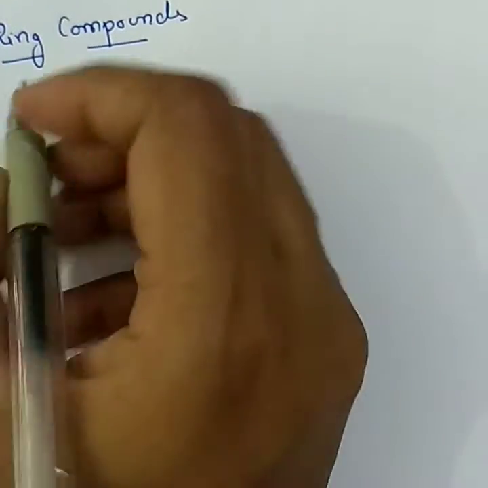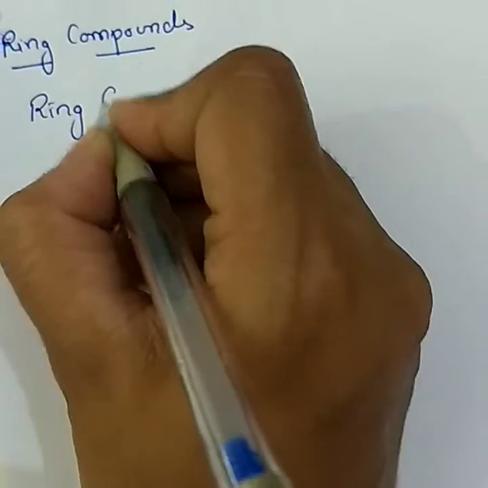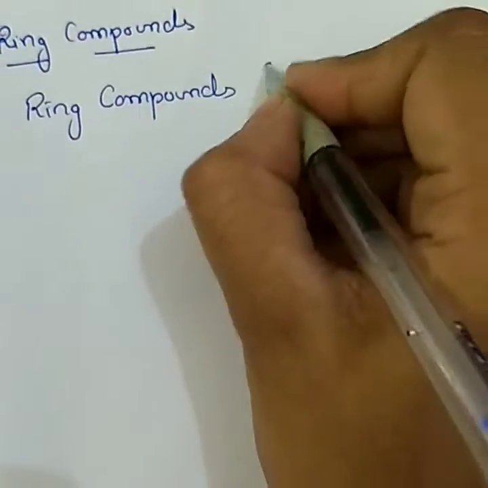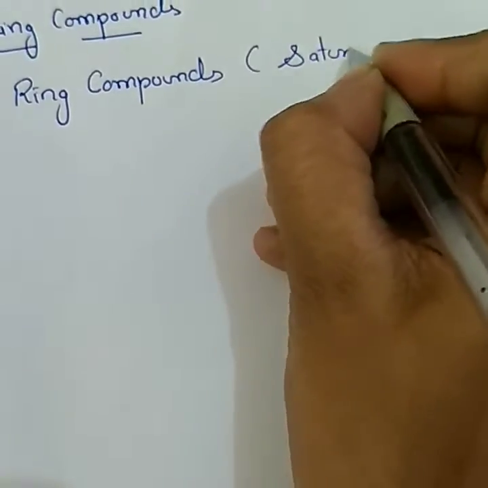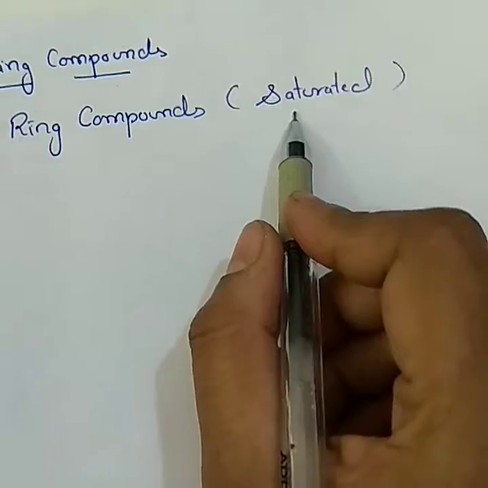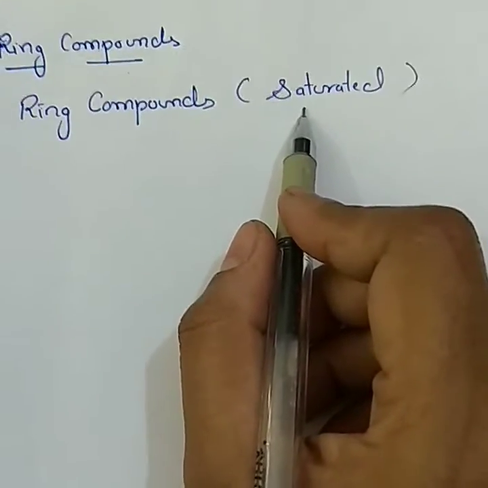First, we are going to discuss ring compounds of saturated hydrocarbon. Okay, ring compounds of saturated hydrocarbon. Saturated means single bond. We have to make the ring compounds with the single bonds.